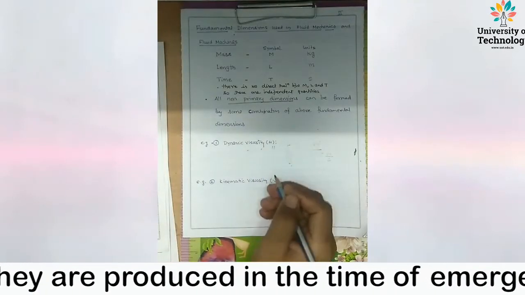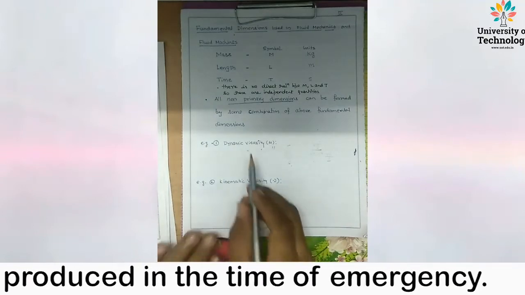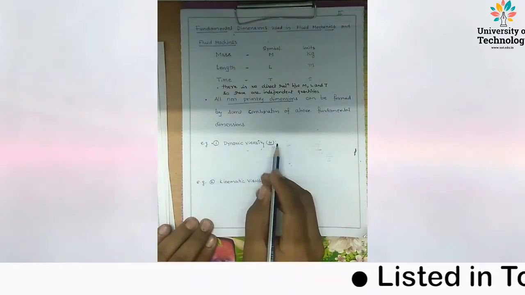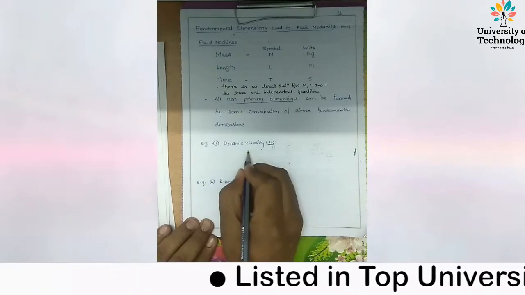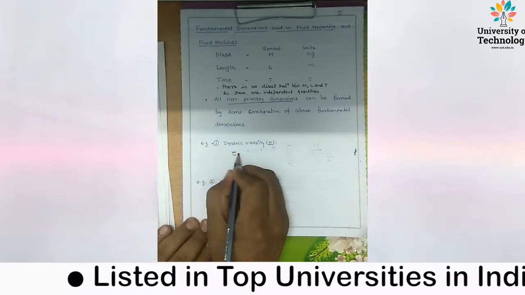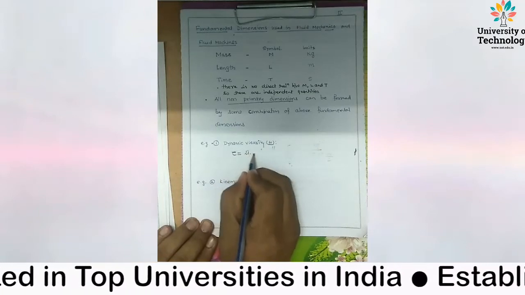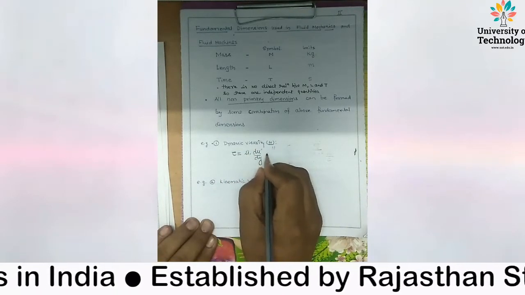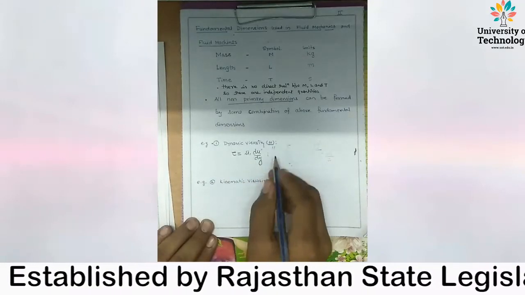Now we want to find the dimension of dynamic viscosity. So we noted tau equals mu du upon dy. Tau has the same dimension or unit as pressure.